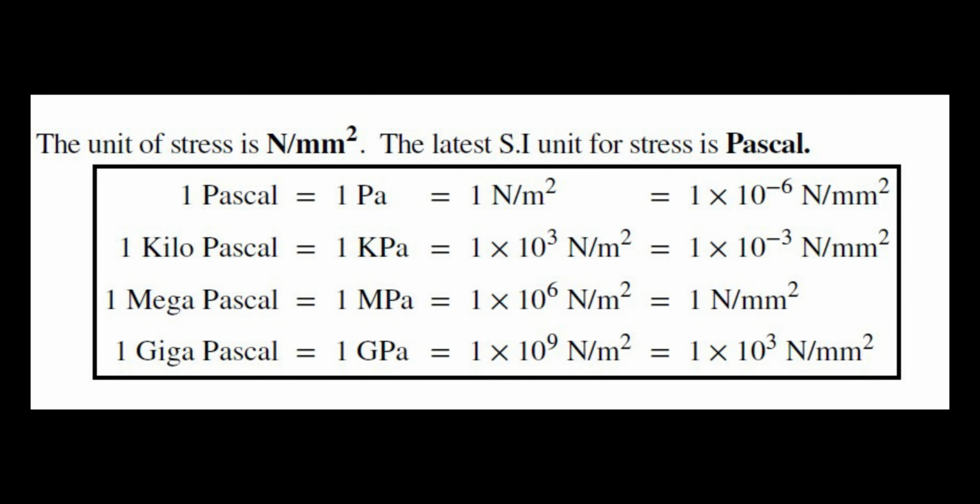The unit of stress is Newton per meter square or Pascal, but for simplicity we use Newton per mm square instead. And 1 Pascal equals 10 power minus 6 Newton per mm square, because 1 meter equals 10 power 3 or 1000 mm, and we use kilo, mega and gigapascal for higher quantities of stress.